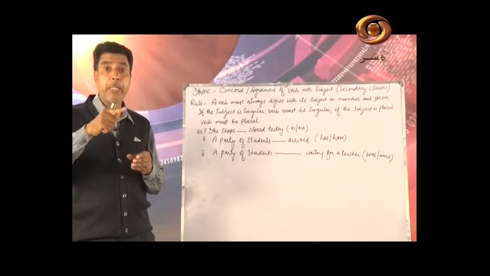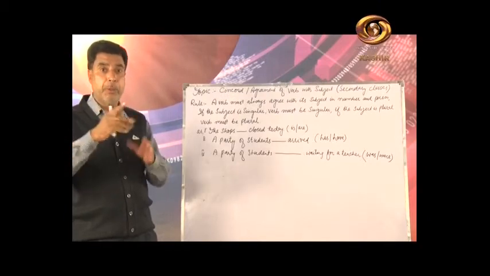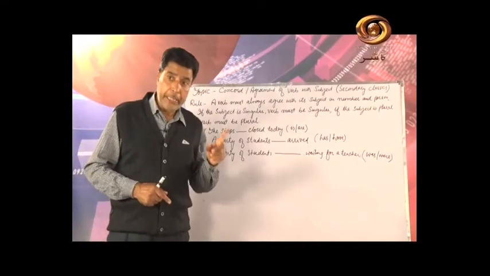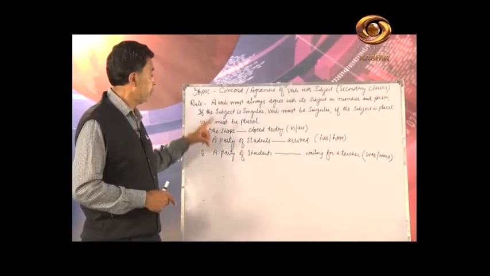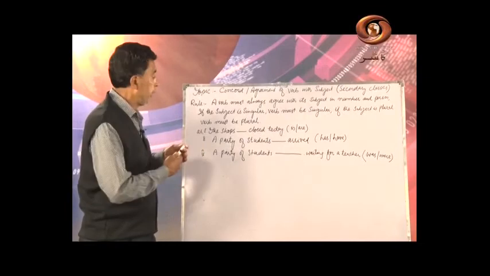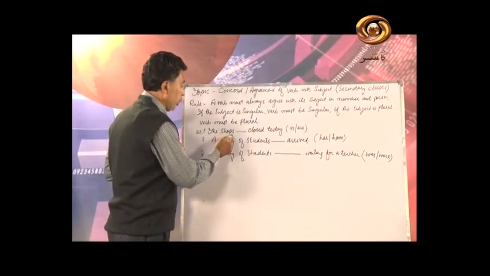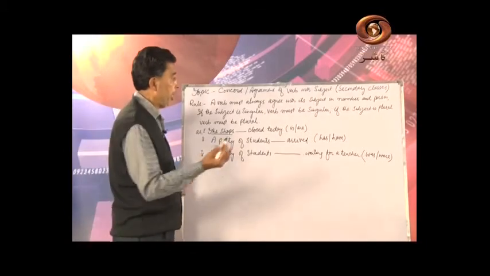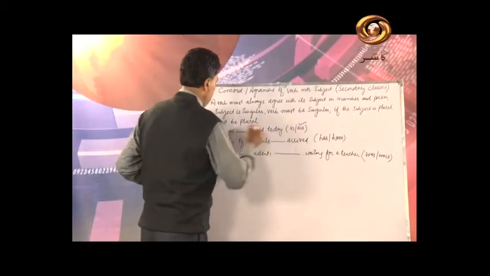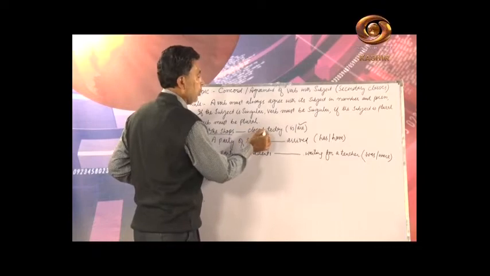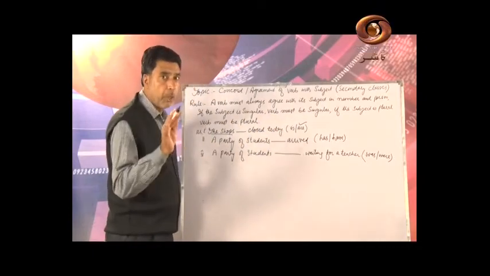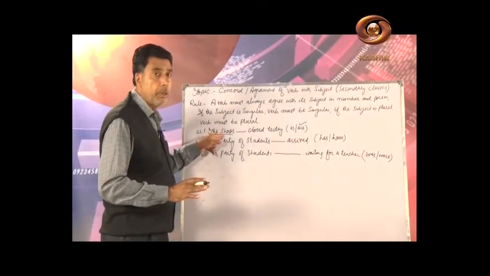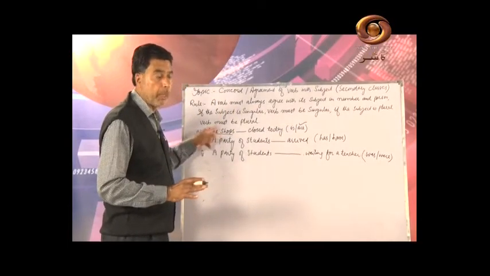So talking about subject and verb, agreement, connection, I have given the examples for this rule first. See, the shops, here the shops, so it is clear, subject is plural, so we have to write are. The shops are closed today. Okay, we cannot write is, it is clear to you, because subject is plural, not singular.